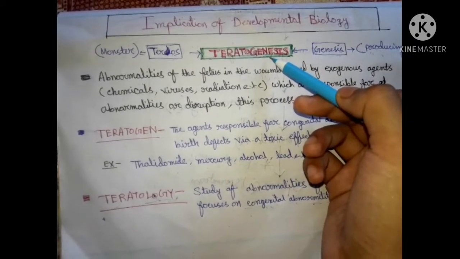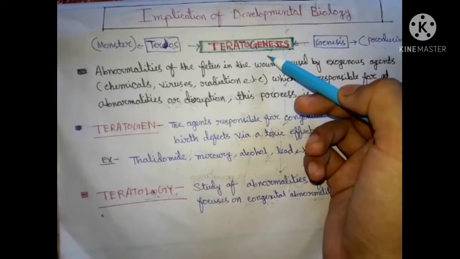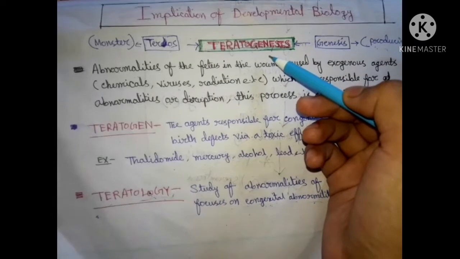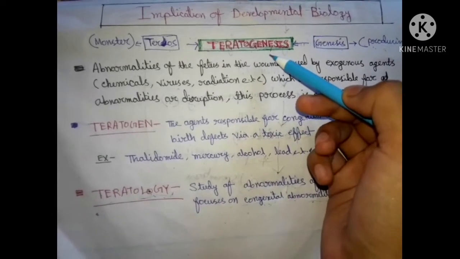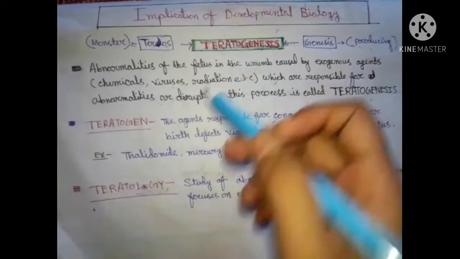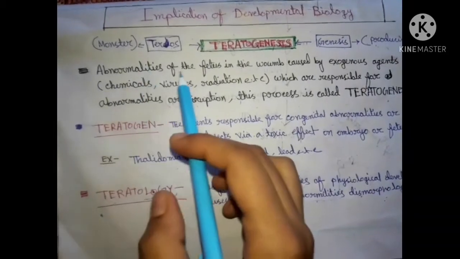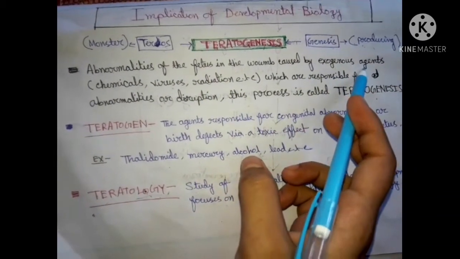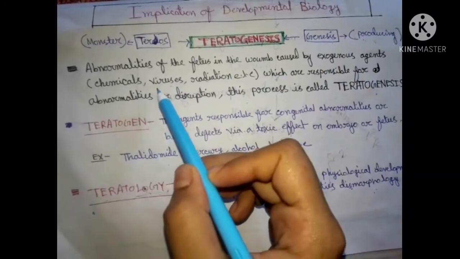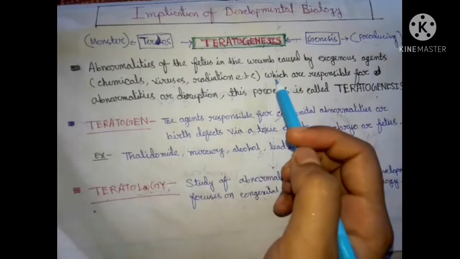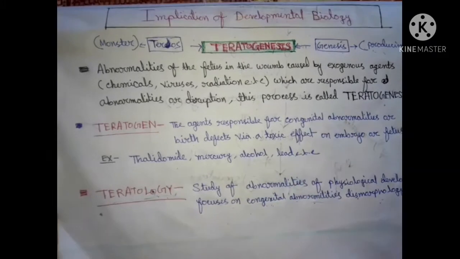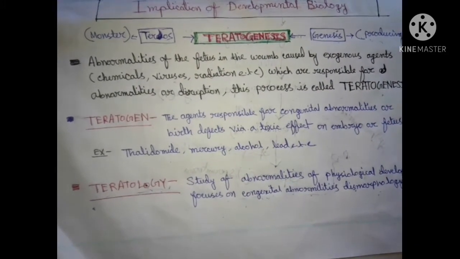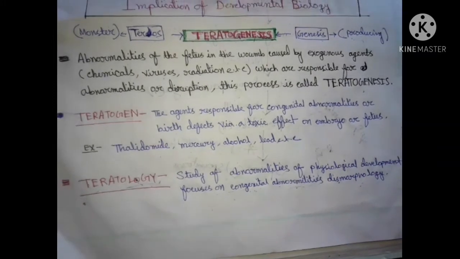It is not actually the monster. It means any abnormalities which we can see after birth, any birth defects, that is actually teratogenesis. So see, abnormalities of the fetus in the womb caused by exogenous agents like chemicals, viruses, radiation, which are responsible for abnormalities or disruption. This process is called teratogenesis.